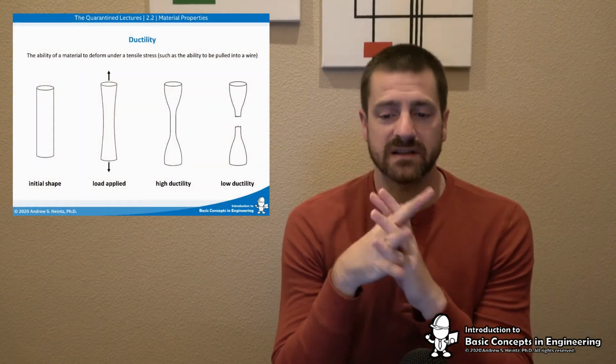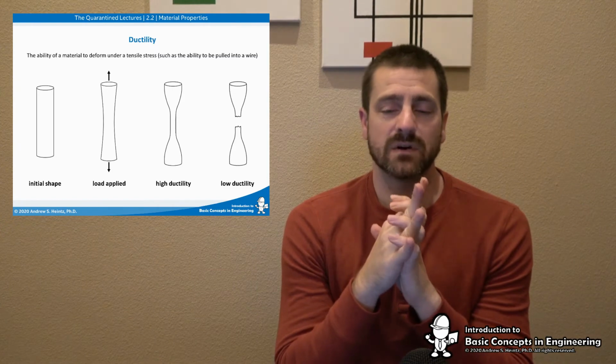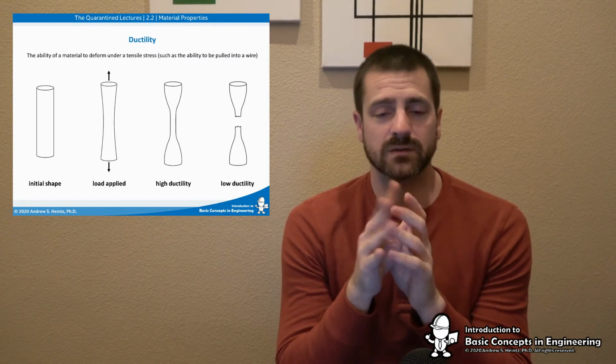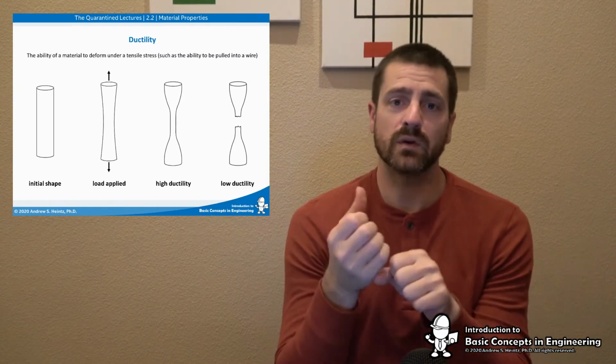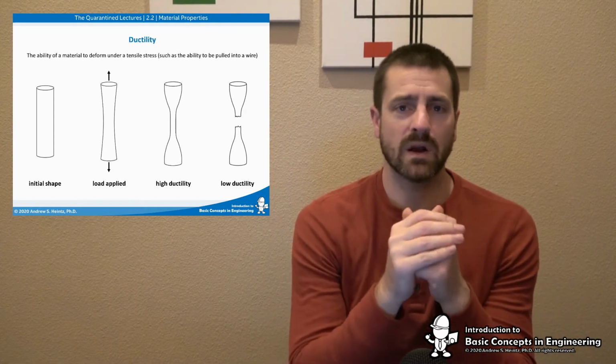Next, we have ductility. This is the ability of a material to deform under a tensile stress, such as the ability to be pulled into a wire, right? So of course, copper wire is a thing. If you heat it up, we can get it to stretch, but obviously if we do it normally, we would break it, right? So again, that's how we process the material.